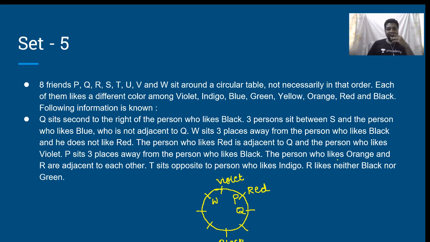Okay. Person who likes orange and R are adjacent to each other. T sits opposite to the person who likes indigo. I have to have S and blue. At the same time, I have to have T and indigo. S and blue, T and indigo. See, this diametrically opposite pair is not possible. Violet, black, that is not possible. The other diametrically opposite one, which is having P, is also not possible because it's already P and red. So that's also not possible. So two of them are gone.